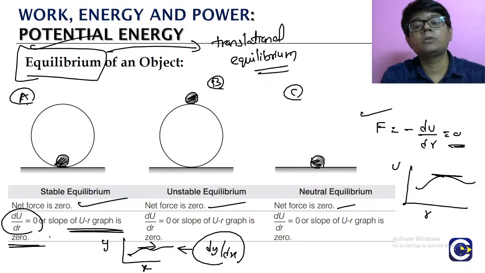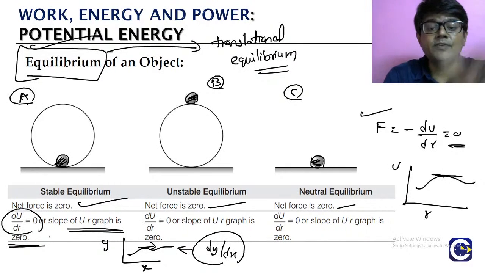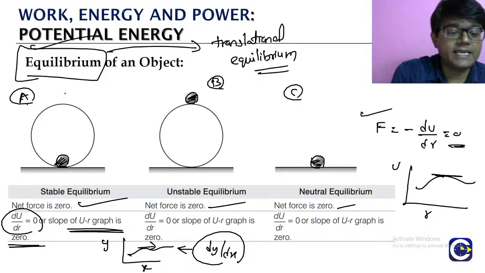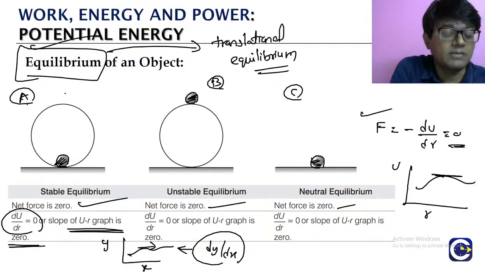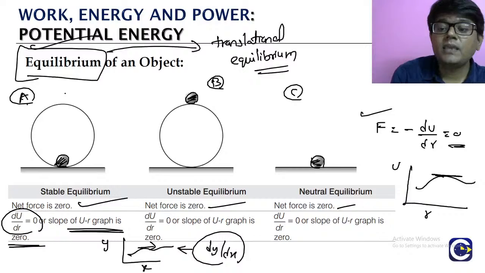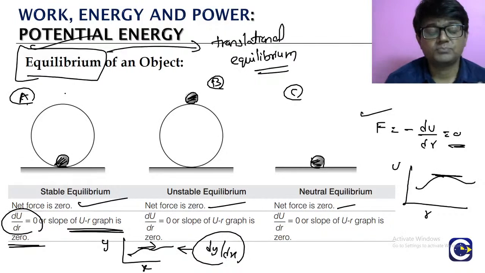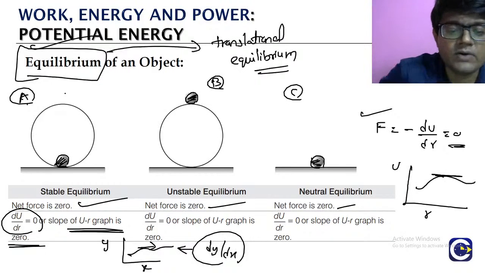So whenever we talk about equilibrium, for any type of equilibrium, later we will see why we are calling case A stable, case B unstable, and case C neutral. Why are we giving them these three names? We will try to understand it.